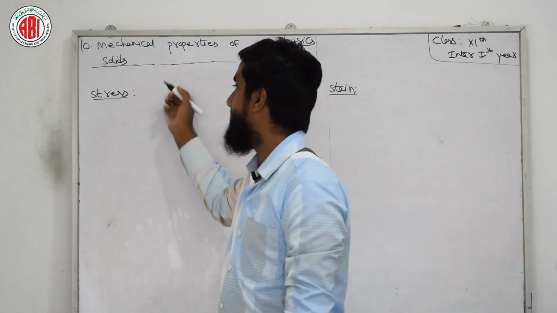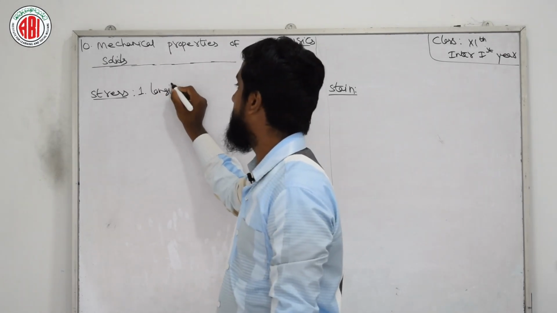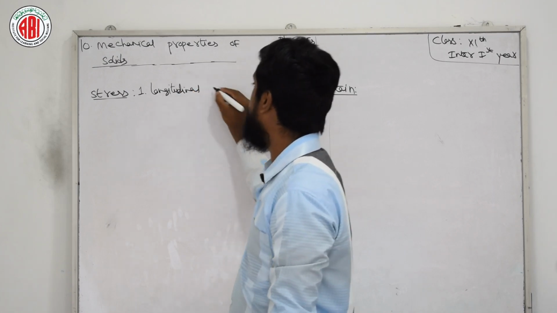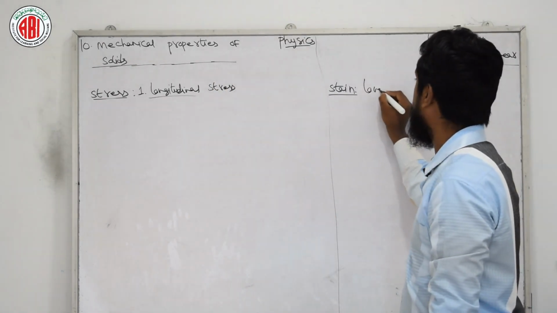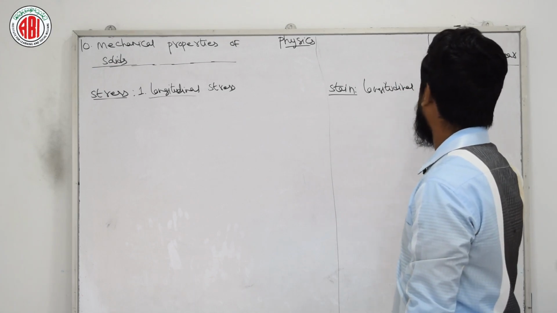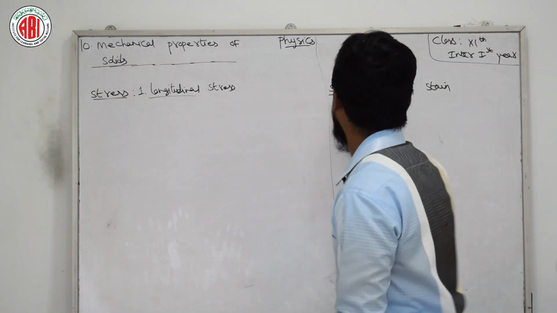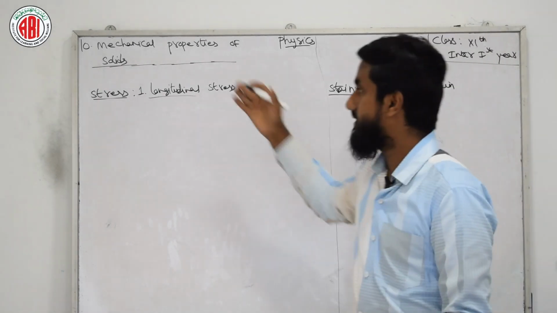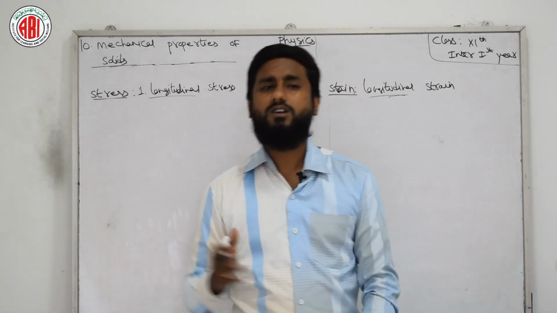Now in stress we usually have three types. One is longitudinal stress, and for the same we have strain also, longitudinal strain. So I am writing simultaneously, here STRESS, here also STRAIN. First I will explain everything related to stress, then I will put the image related to stress.